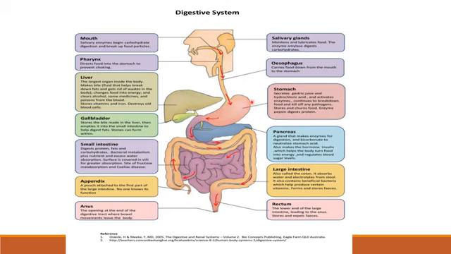Now the stomach secretes gastric juice, which is a highly acidic and transparent juice. Gastric juice is acidic because of the presence of hydrochloric acid, and this hydrochloric acid will make this medium an acidic medium, which is very important to activate enzymes.